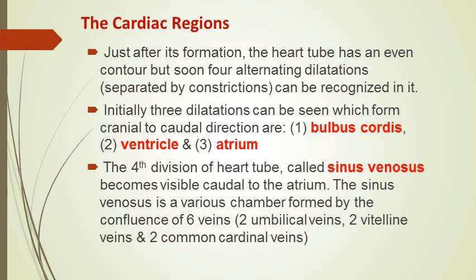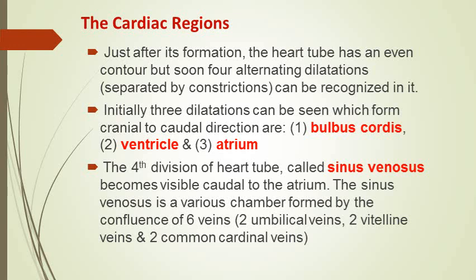Ultimately we will recognize 4 regions, but in the beginning 3 regions are recognized: bulbus cordis, starting from the arterial end side where the 2 dorsal aortae are attached, then the primitive ventricle, then the primitive atrium, and later on,